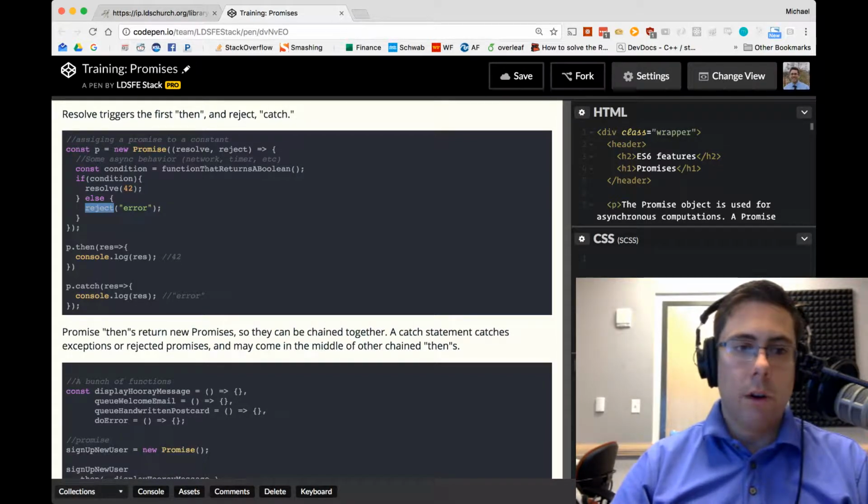On our p object that we've declared here, we have p.then, which takes a function, and that function has the response. What we're going to do is log out that response. This res response here is the data that we're passing into resolve. If there's an error, or if our condition's not true, it's going to call catch, which has the same inner function body here. We're taking data and then just logging that data. So this response is whatever we pass in to reject.